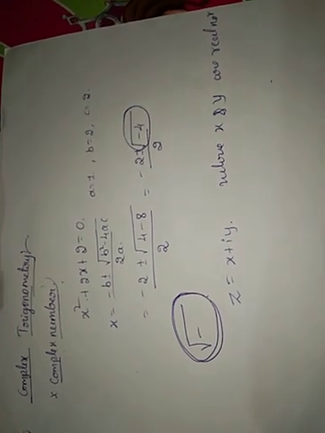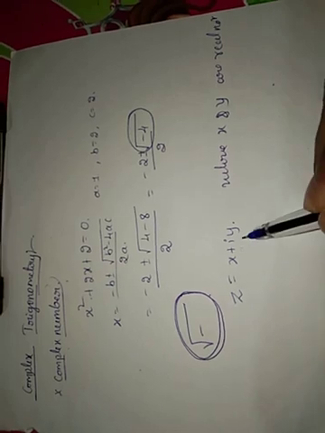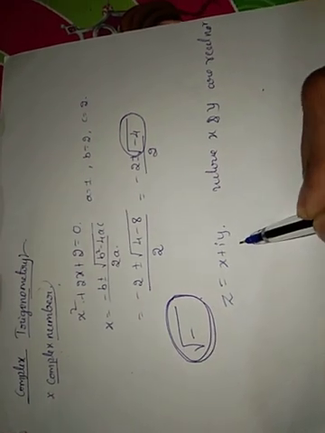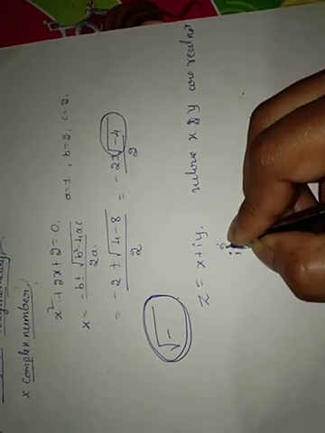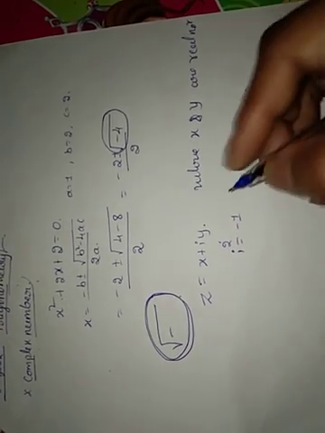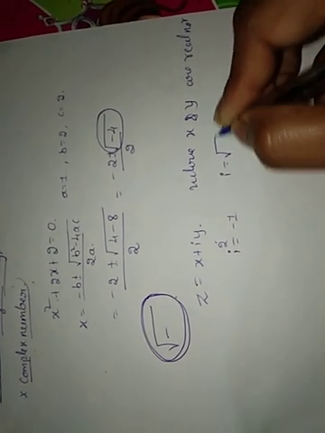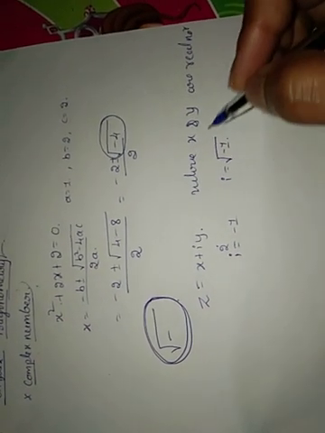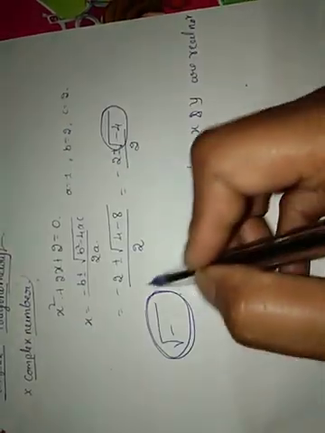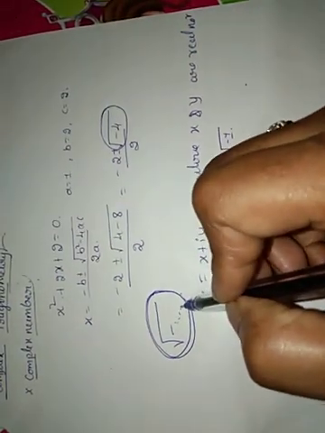When x and y are real numbers, z equal to x plus iy is called a complex number, where i square equal to minus 1, or i equal to square root of minus 1. So that's why the root of a negative value comes under the complex numbers.